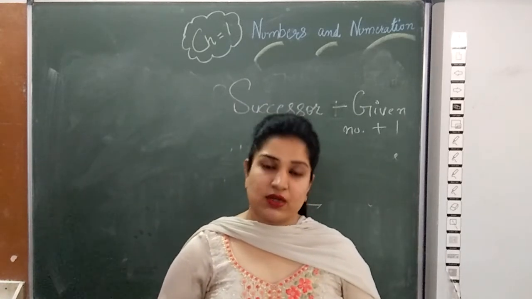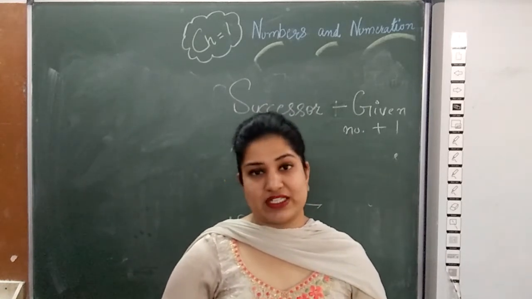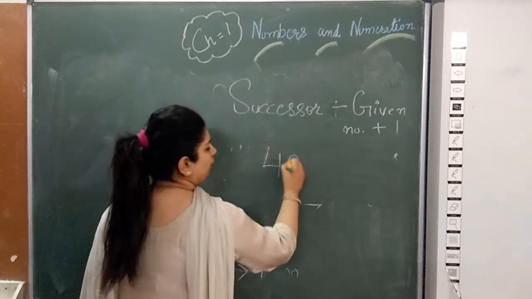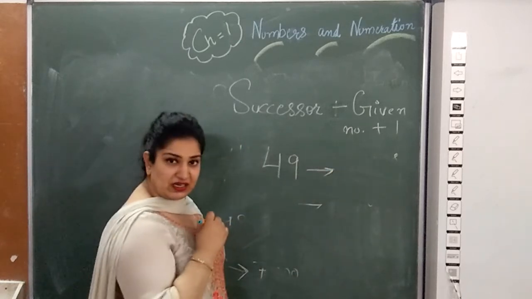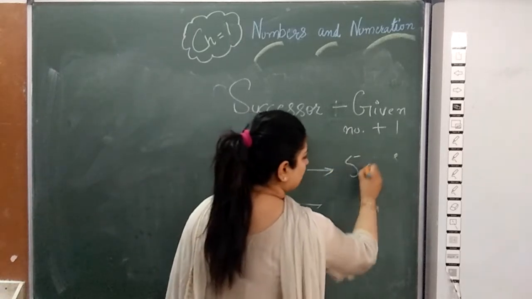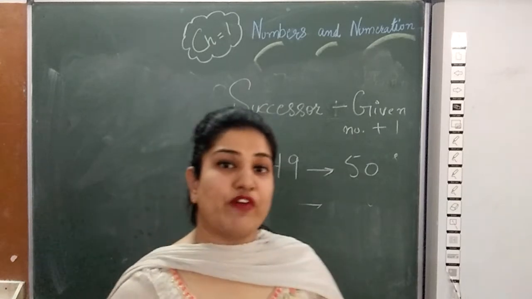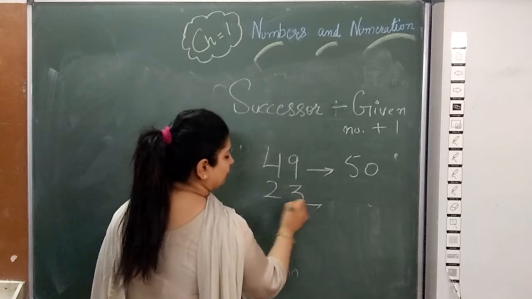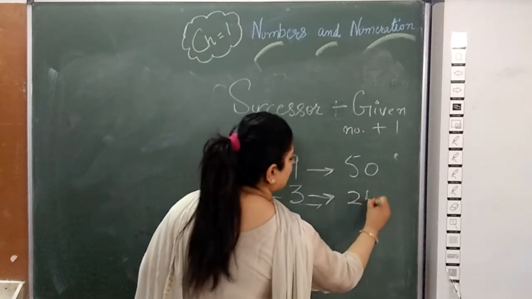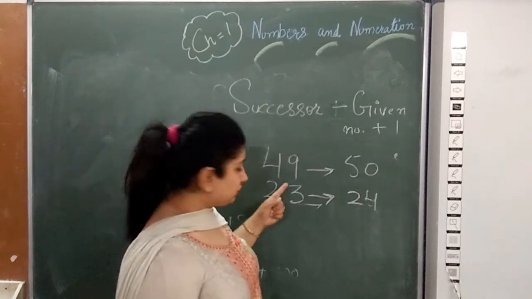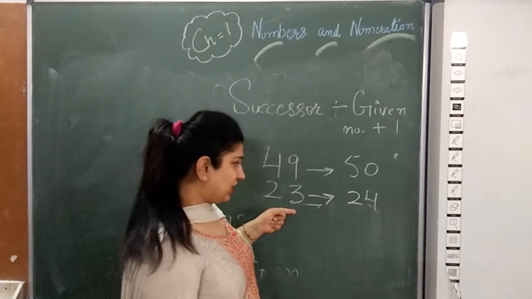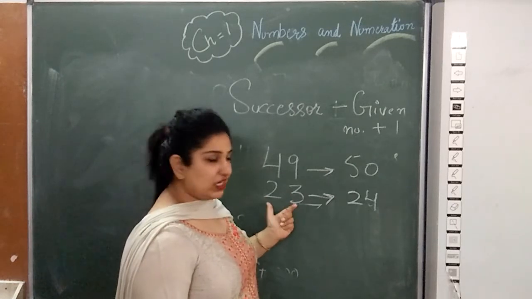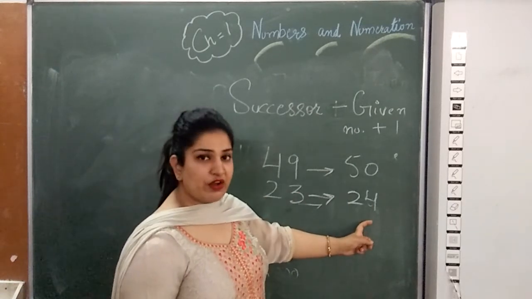What is successor? Next number, or you can say given number plus 1. For example, what is successor of 49? Successor of 49 is 50. Successor of 23 is 24. Because given number is 23 and I have to find successor. So add 1 in 23, you will get 24.